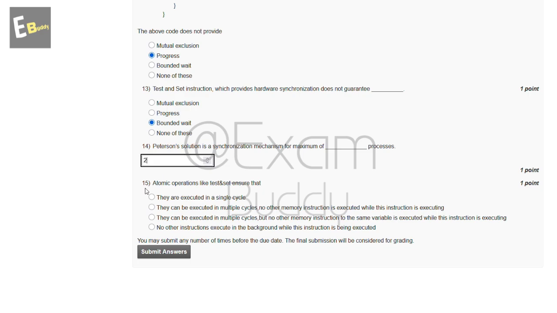Now the 15th question is, atomic operations like test and set ensure that. So these are the options, and the answer of our 15th question is C. They can be executed in multiple cycles, but no other memory instruction to the same variable is executed while this instruction is executing. Now submit your answer.